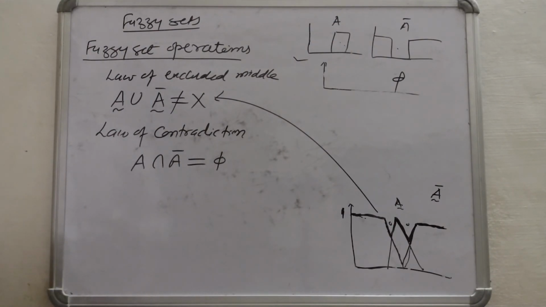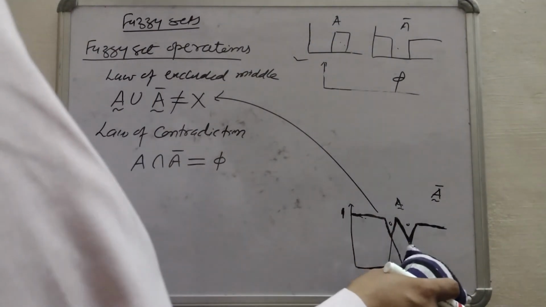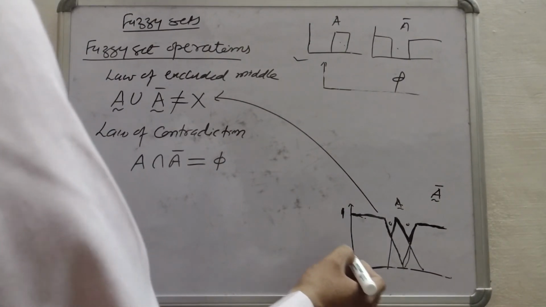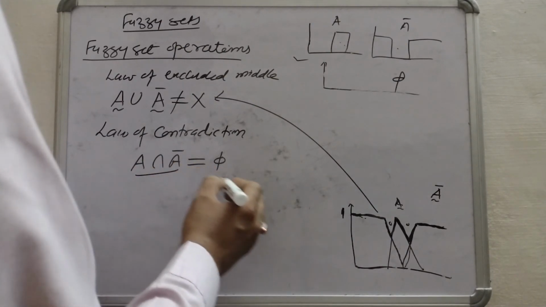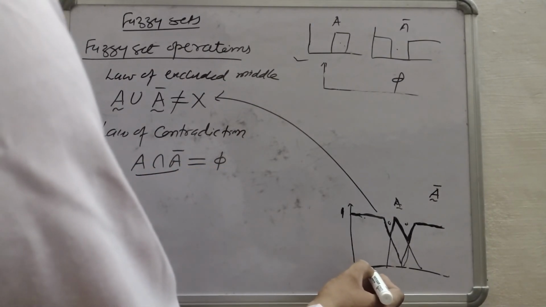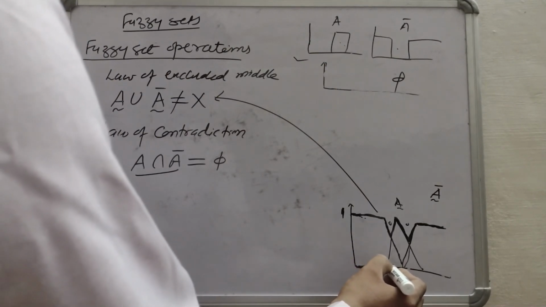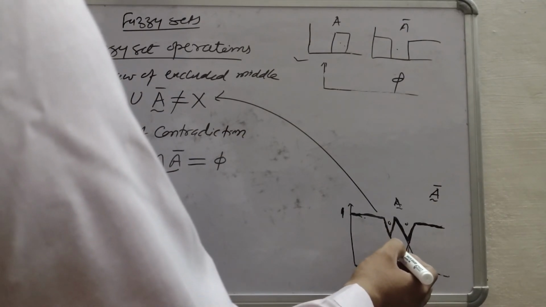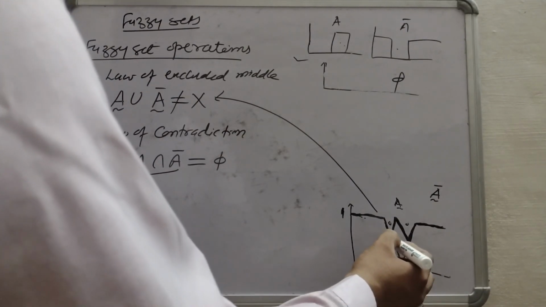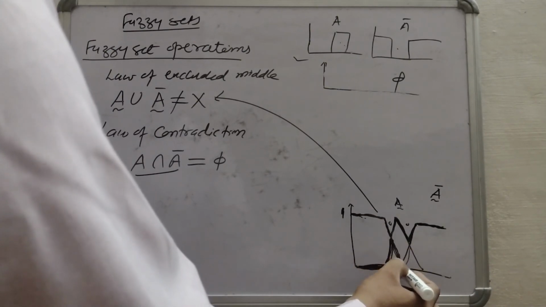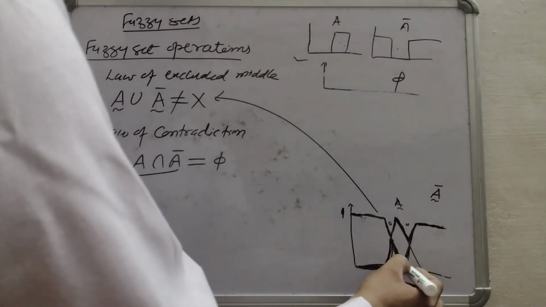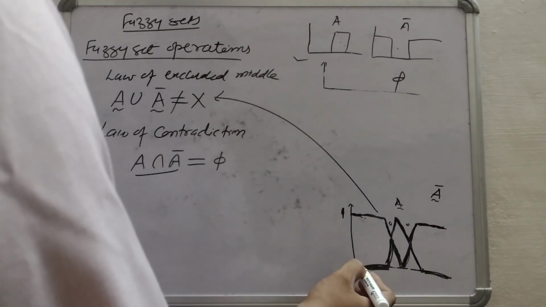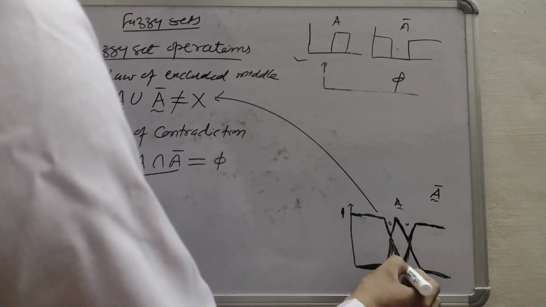But what happens in this case? A intersection A's complement. Here we have to take the minimum. So this is the minimum line, and I am making it thicker. Now this part, then this one, then this one, and we get this M-shaped curve.